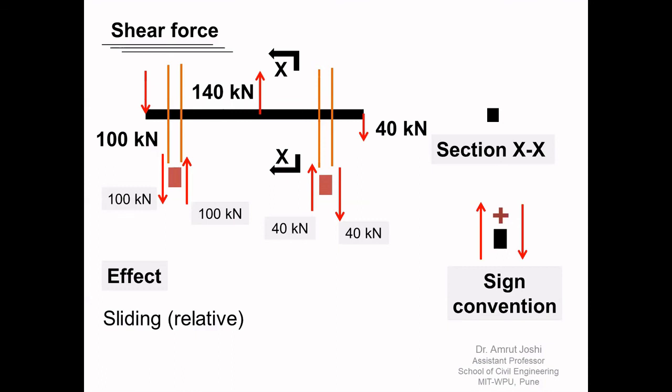Axial force produces axial contraction or elongation, which is necessarily relative translation in the longitudinal direction or in the direction of the axis. Shear force produces sliding of two cross sections over each other perpendicular to the axis or parallel to the cross section. Again, this is relative translation. So with this summary, we will conclude today's talk. In the next short video, we are going to discuss the other two actions, and those are bending moment and twisting moment.